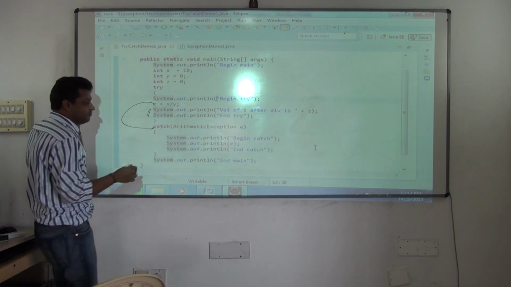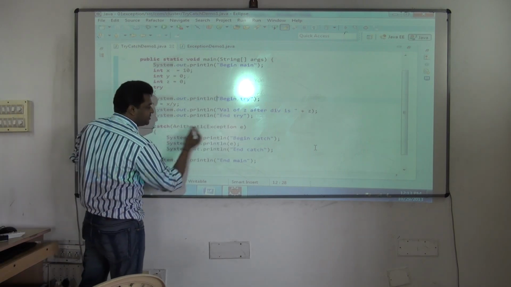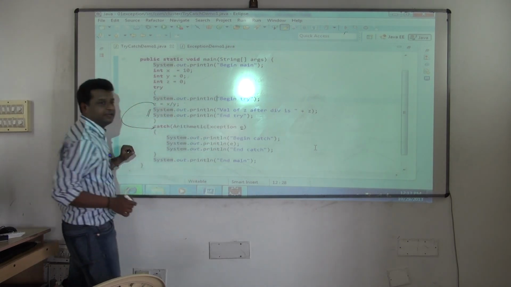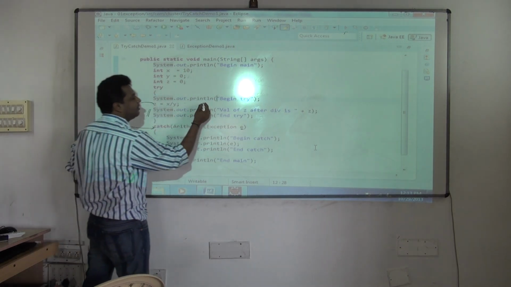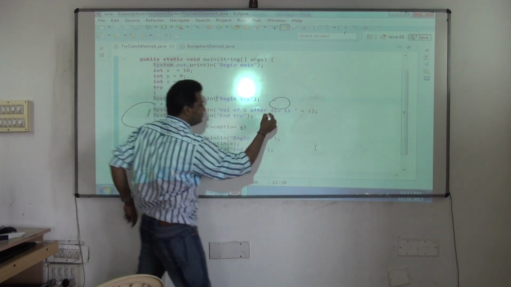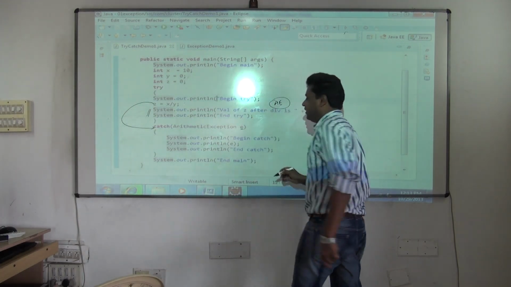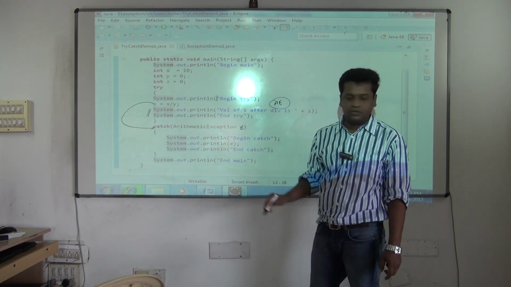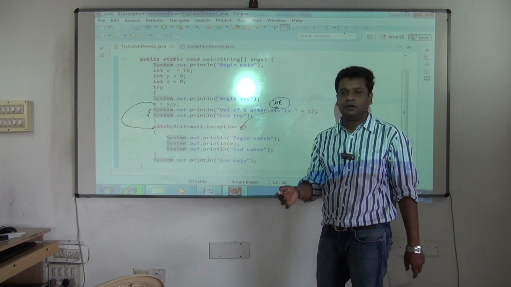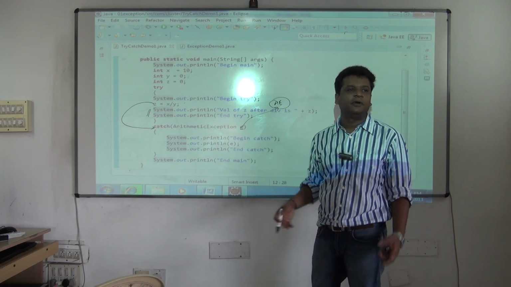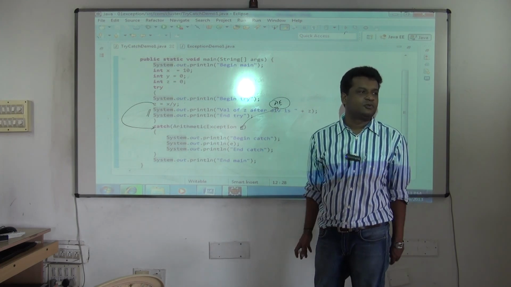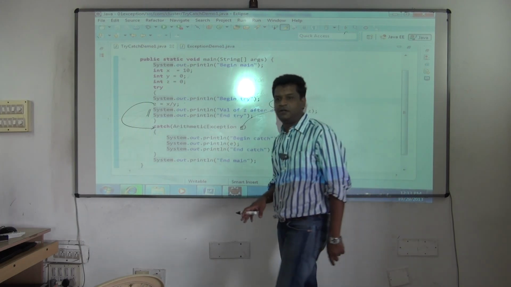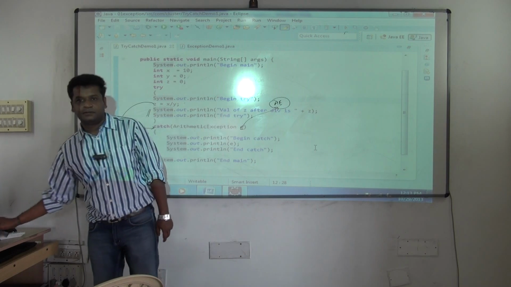And one more thing. If you want to understand the catch ArithmeticException e syntax, e is a variable of type ArithmeticException. So here the object is created now. Which object? An ArithmeticException object is created. The reference of that object is given to e. Nothing else will happen. So e is a variable which will refer to that object. And when you print with SOPE, it will print the message. toString gets executed. So e is a variable referring to that particular object. Are you clear with this?